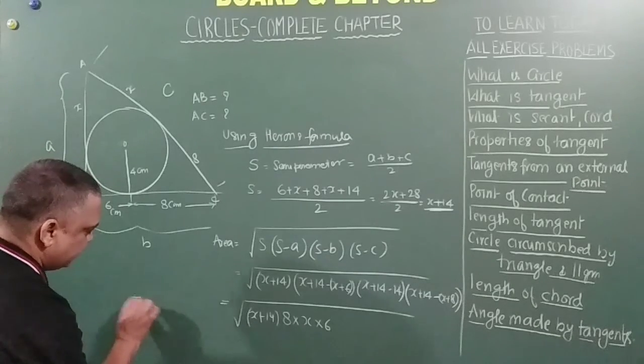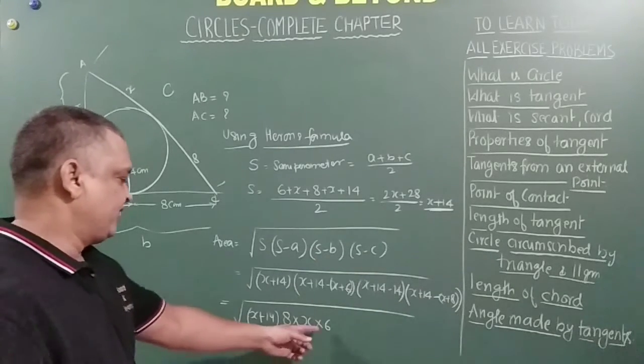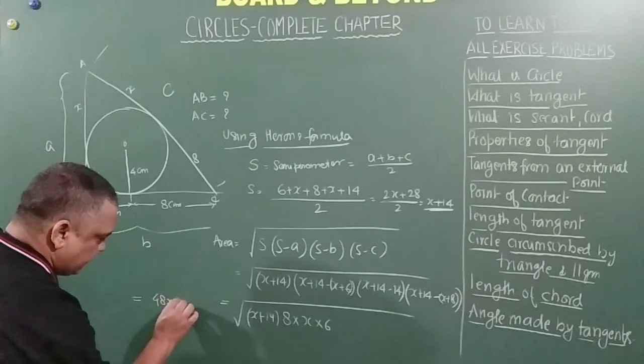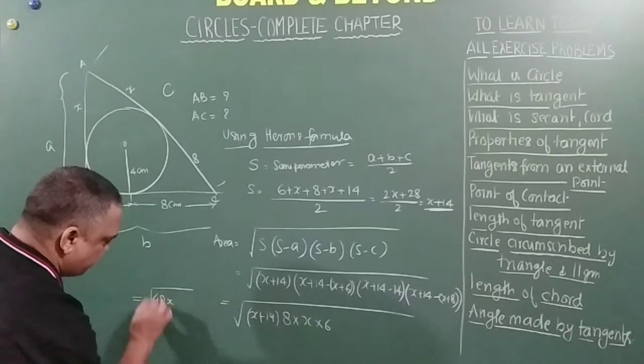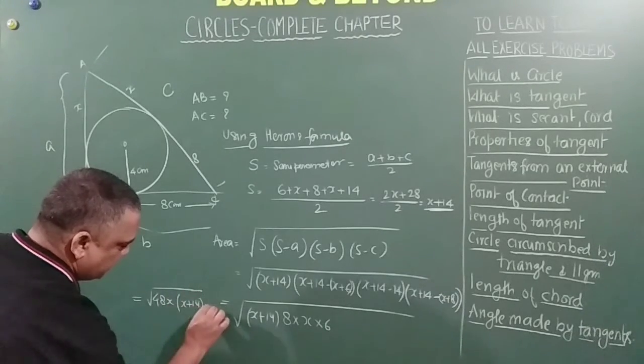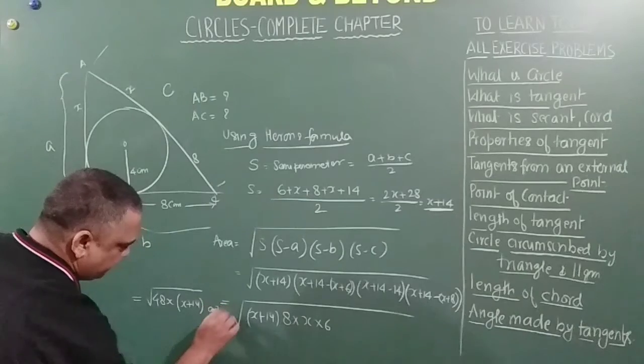Which is equal to 48x under the square root of x plus 14, cm square.